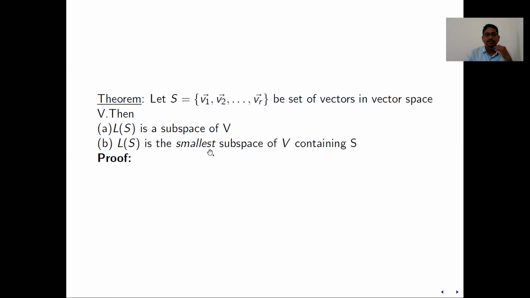Next, we have to discuss this result. This S is a set of vectors, and we want to show that L of S is a subspace of V, and later that it is the smallest subspace of V containing S. So in this class, we will discuss how L of S is a subspace of V. In the next lecture, we will discuss how L of S is the smallest subspace of V containing S. So I will prove it here.